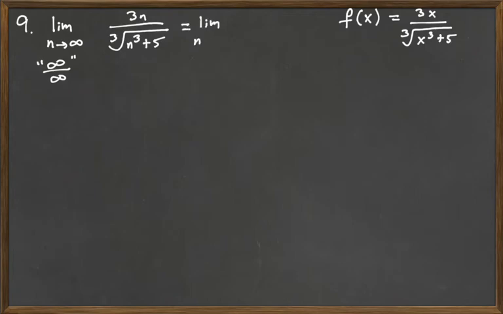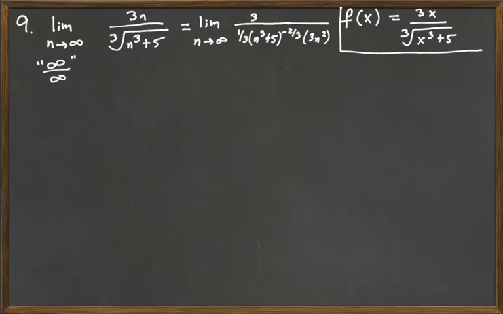This is the limit as n goes to infinity of 3 over 1/3 n cubed plus 5 to the negative 2/3 times 3n squared by the chain rule. So technically we should be doing this with the function, but we can go back and forth between the function and the sequence. So we're applying L'Hopital's rule technically to the function here and seeing what that'll do. And so this is the limit as n goes to infinity of 3 times n cubed plus 5 to the 2/3 all over n squared.